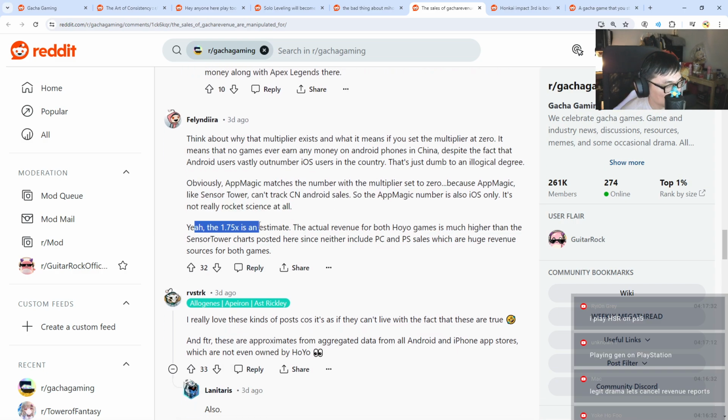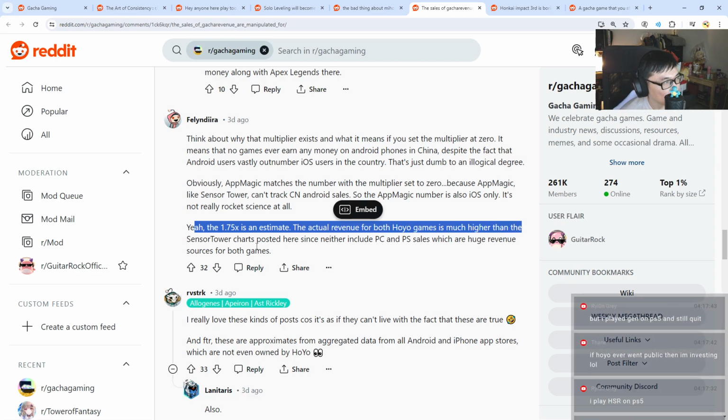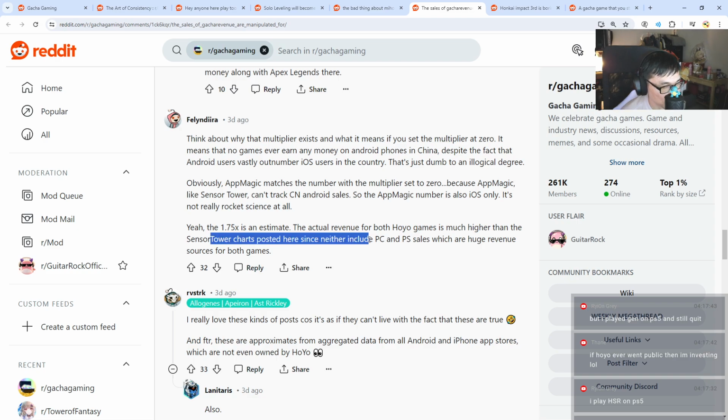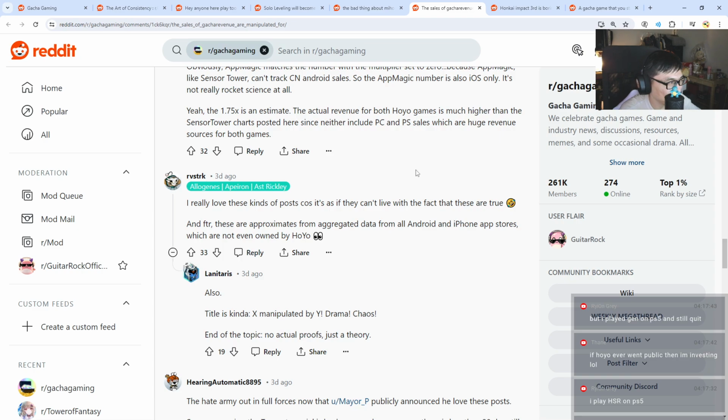The 1.75x is an estimate. The actual revenue for both Hoyo games is much higher than the Sensor Tower chart posted here, since they include PC and PS sales, which are huge revenue sources for both games. Man, he just got destroyed right here, but yeah. If Hoyo went public, then I'm investing. Yeah, go and invest. Make your money back.